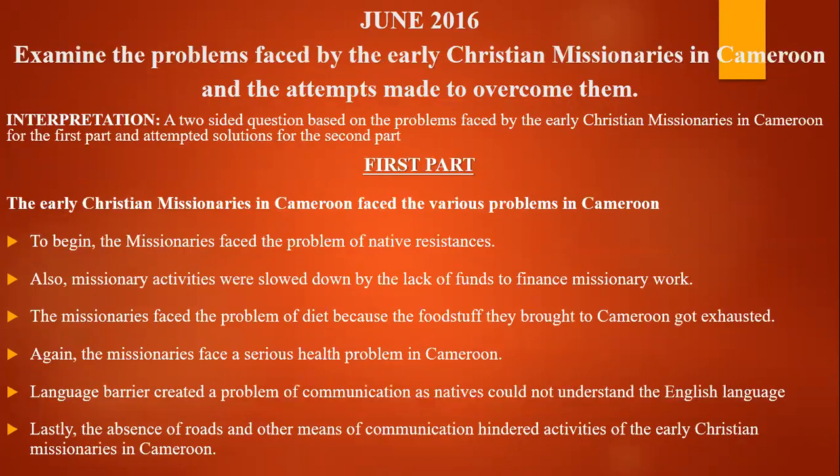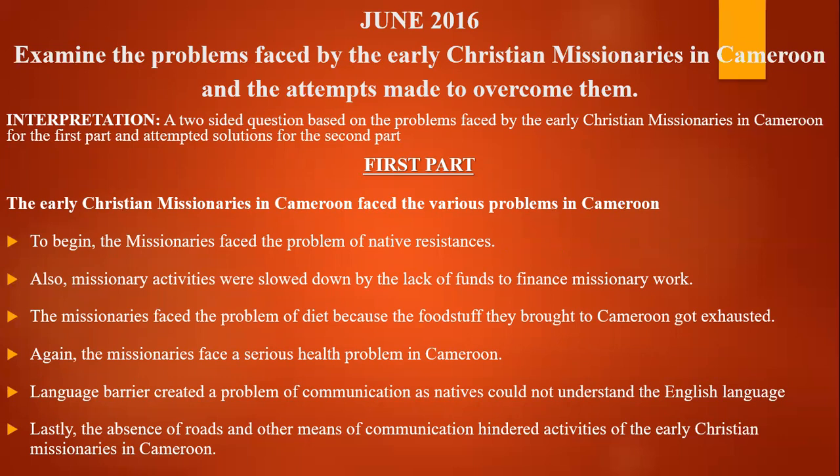Simple. June 2016. Examine the problems faced by the early Christian missionaries in Cameroon and the attempts made to overcome them. Now, you see that this June 2016 question is coming like June 2015. June 2015 was just asking what were the problems, one-sided, but June 2016 is a two-sided question. The first part, you have to give the problems that the missionaries faced in Cameroon, and the second part, you have to give the attempts made to overcome these problems.